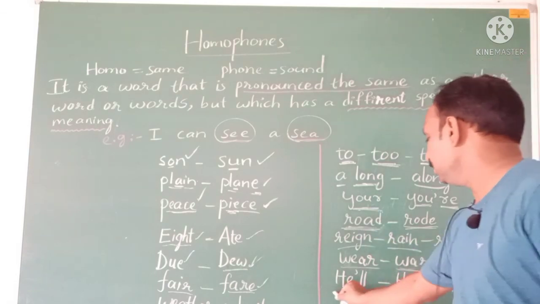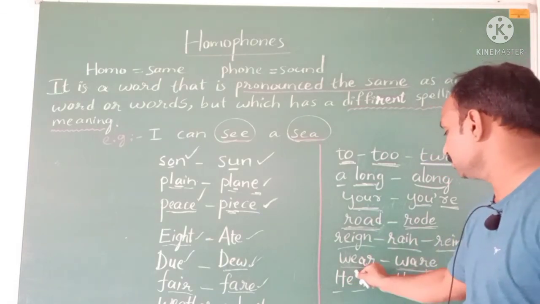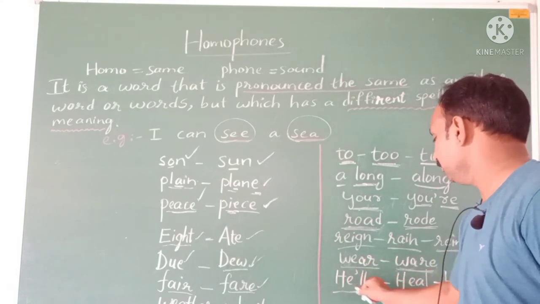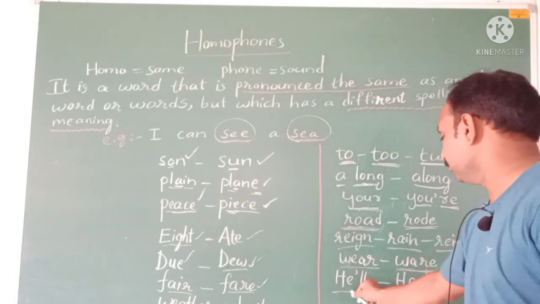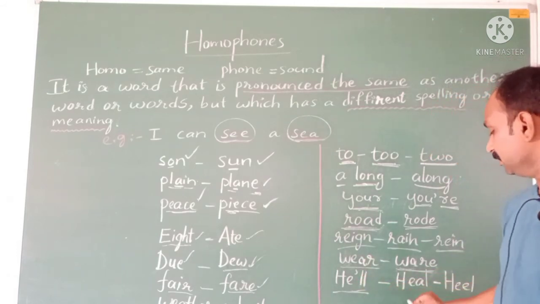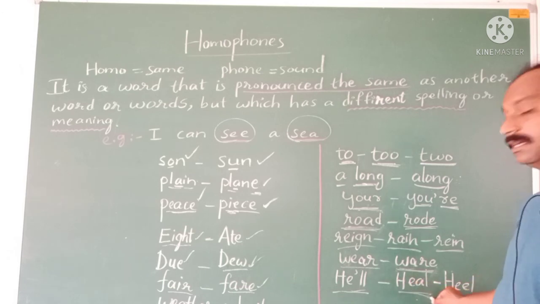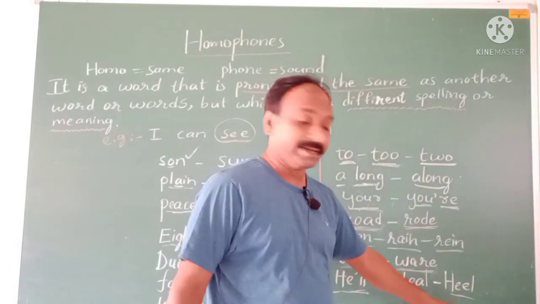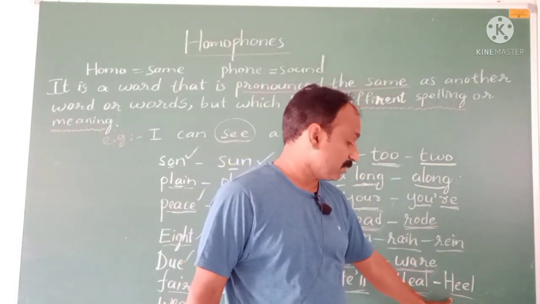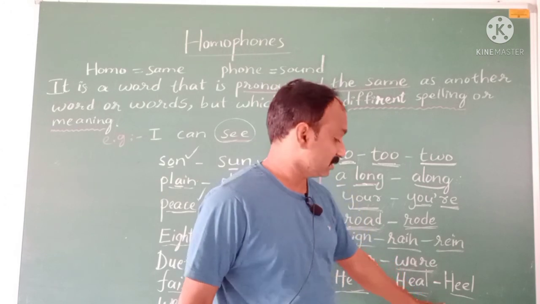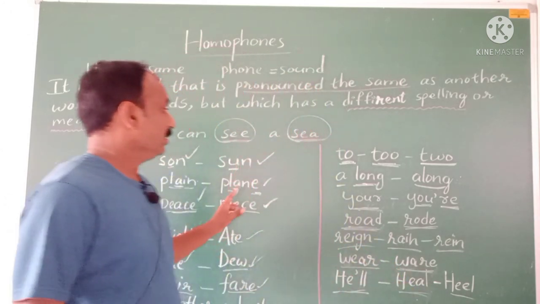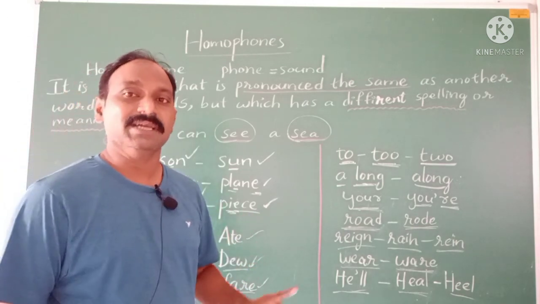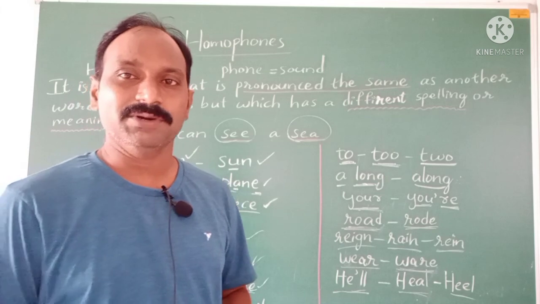And here, he'll. It is given here as a short form, he will. Both words are there, and we use an apostrophe mark. And this heal is different. Heal is giving healing, and this heel is the back part of our ankle. So like that, though they are pronounced the same, the meaning is different and the spelling is different. Such kinds of words are called homophones.